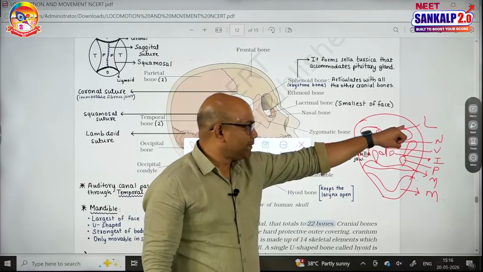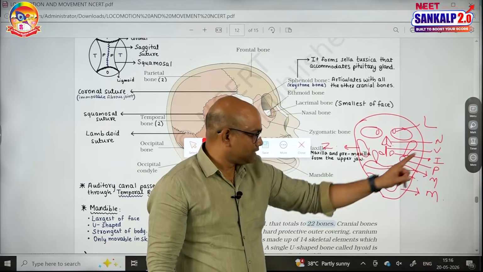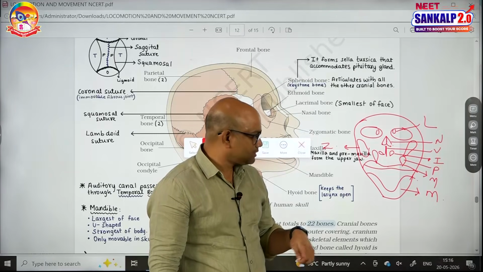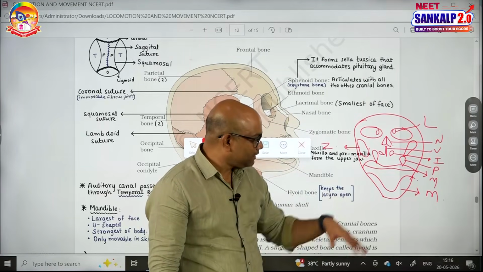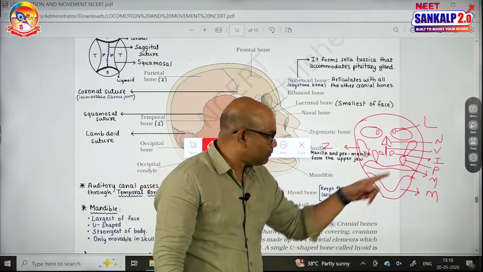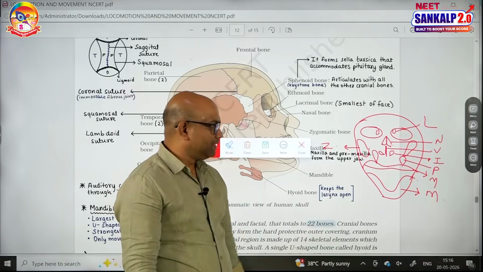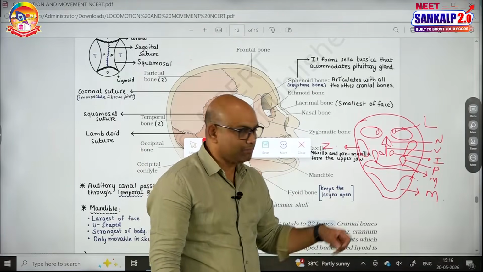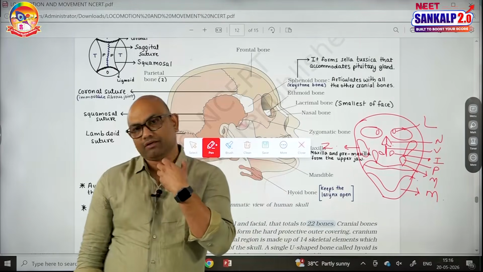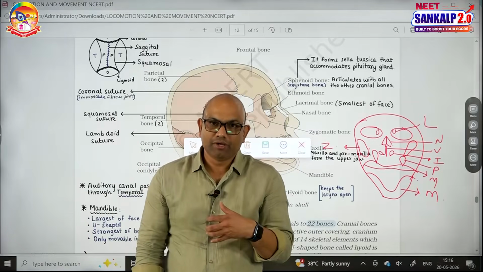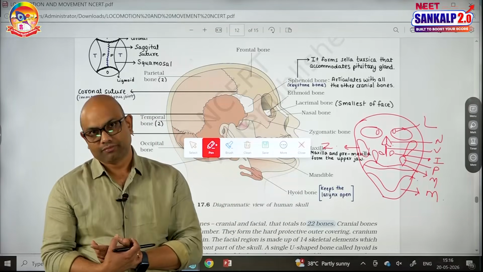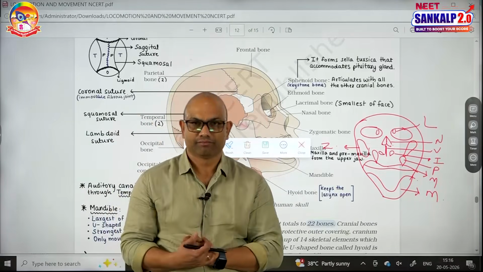Listen carefully, one pair of lacrimals 2, one pair of nasals plus 2, 4, one pair of inferior conchae 6, one pair of palatine 8, one pair of maxillae 10, one pair of zygomatics 12. These are all paired. Unpaired bones are one vomer and one mandible. So mandible is the largest bone of the facial region. Mandible is the only mobile bone of the face, and it is the strongest bone of the face. Among the facial bones, the smallest is lacrimal.